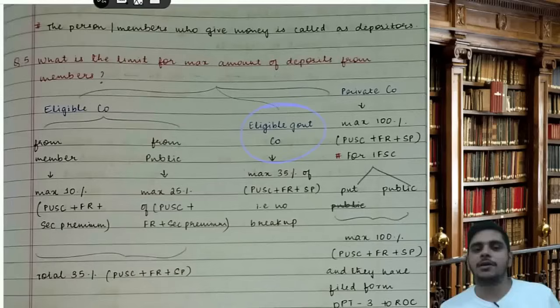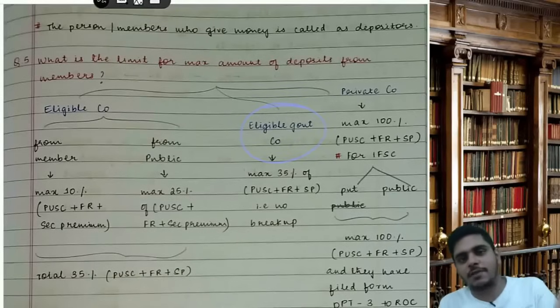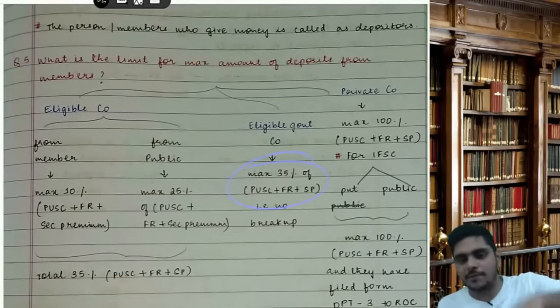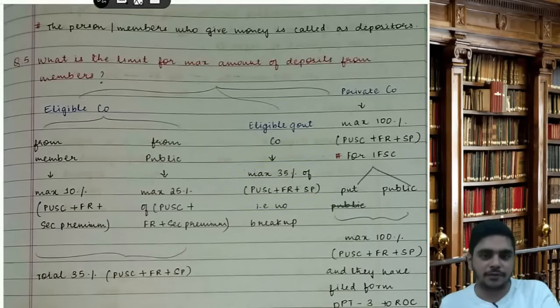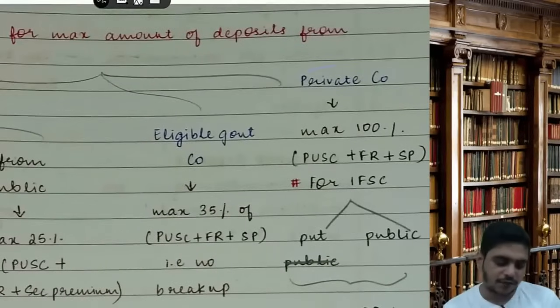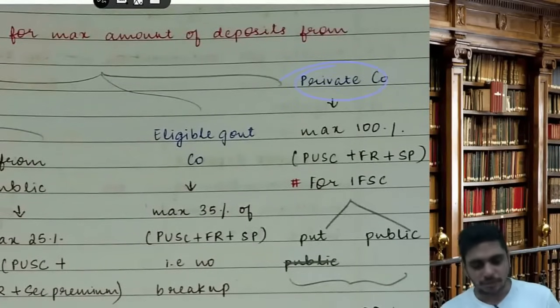In case of eligible government company, there is no bifurcation as such from the member or public. It is maximum 35%. So it is maximum 35% of paid up capital plus free reserve plus securities premium without breakup. Sir, in case of a private company, maximum 100% you can accept of paid up capital plus free reserve plus securities premium.